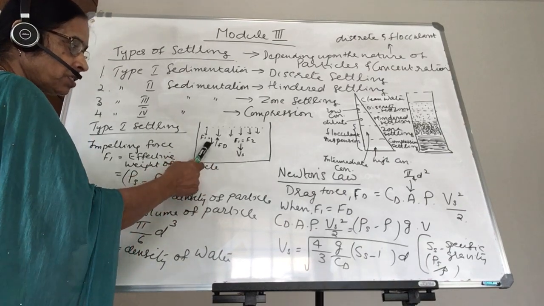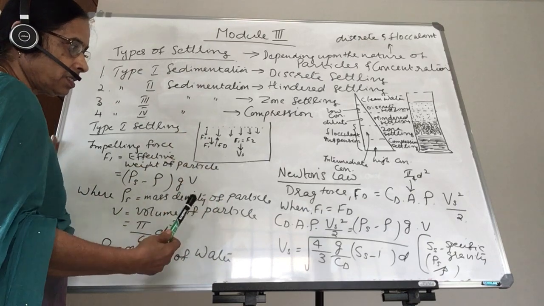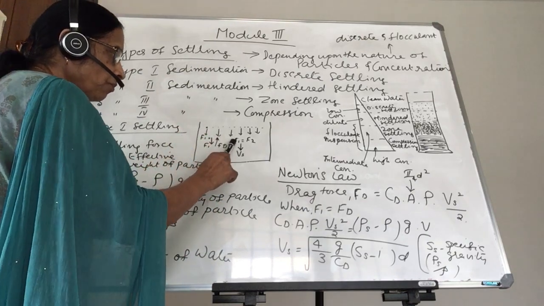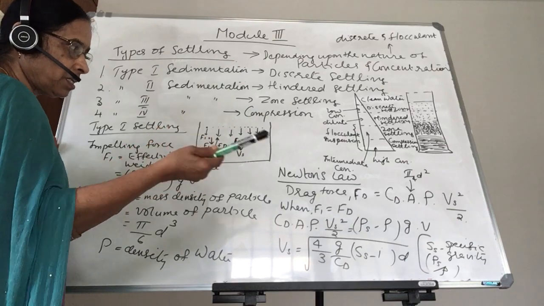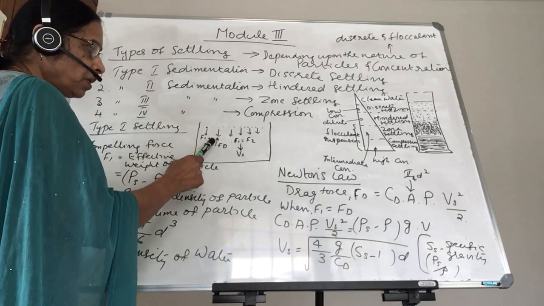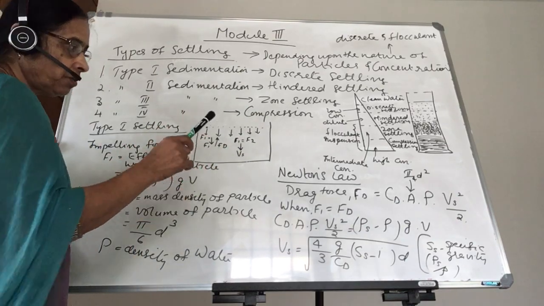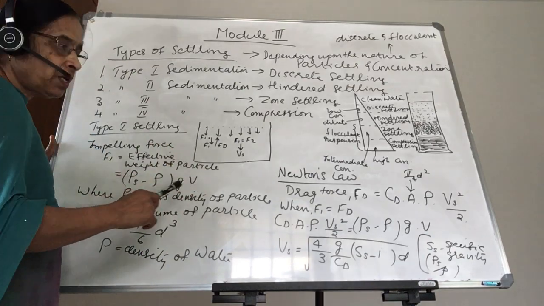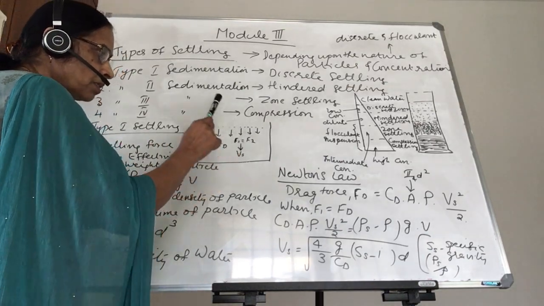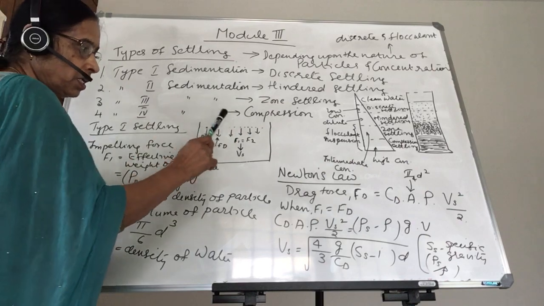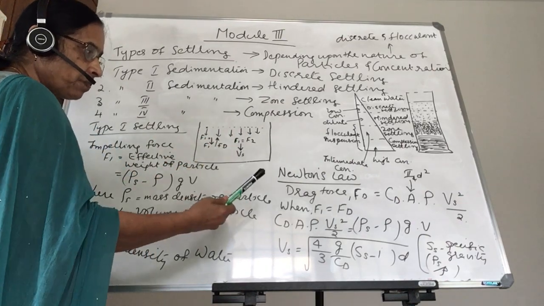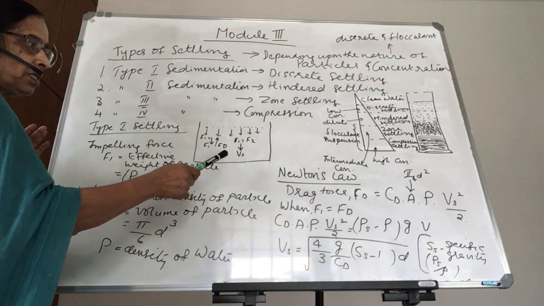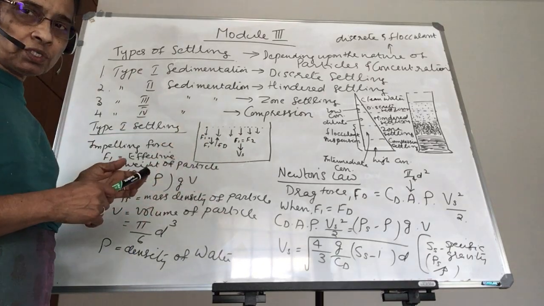After a certain initial period, this F1 and F2 become equal. After the equilibrium condition, what will happen? This particle will settle down at a uniform velocity, which is termed the settling velocity.